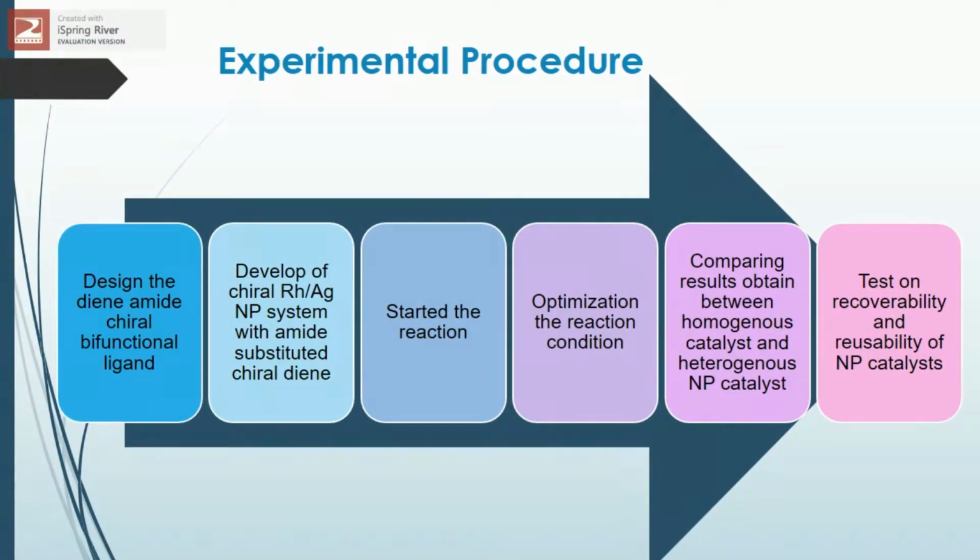The experiment starts by designing the diene ligand. Then, the ligand will be developed together with the chiral rhodium-silver nanoparticle system. The addition reaction will be carried out using the developed catalyst system. Optimization of the reaction conditions will be conducted to achieve the best conditions for obtaining a high yield and excellent enantioselectivity. After the reaction is completed, a comparison will be made between the results of homogeneous and heterogeneous catalysts. Lastly, the test of recoverability and reusability of the nanoparticle catalysts will be conducted.